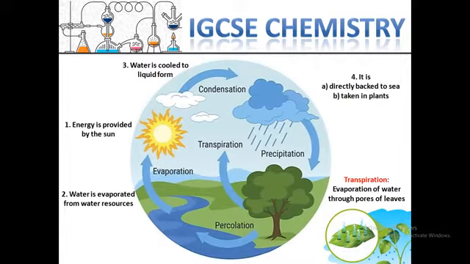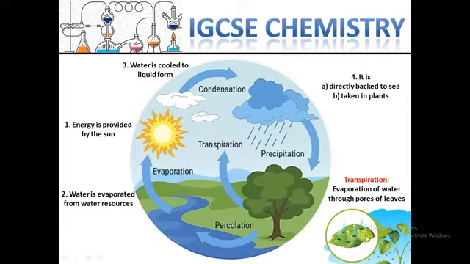For the direct going back to the water resource, it's clear, but when it reaches the plants, there is one process called transpiration. Transpiration means evaporation of the water located on the surface of the leaves. The water absorbed by leaves can be evaporated through the pores. Here I put a picture for better understanding.